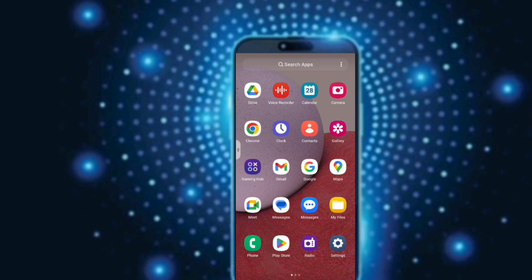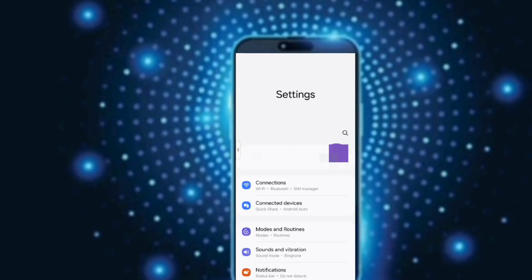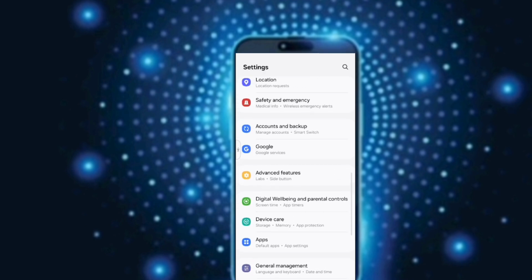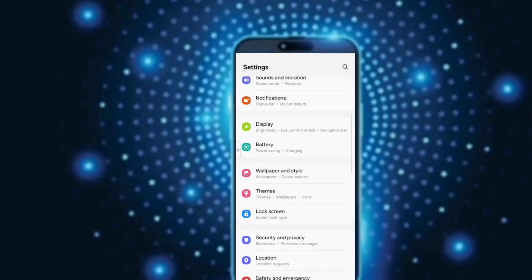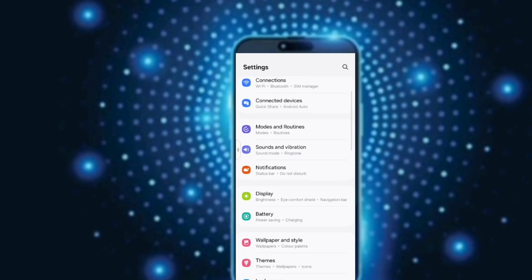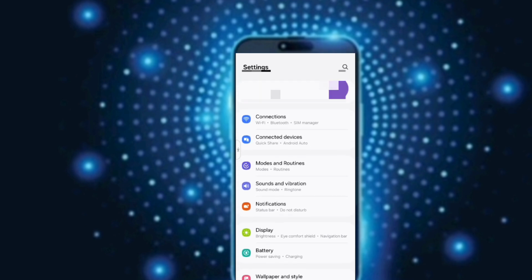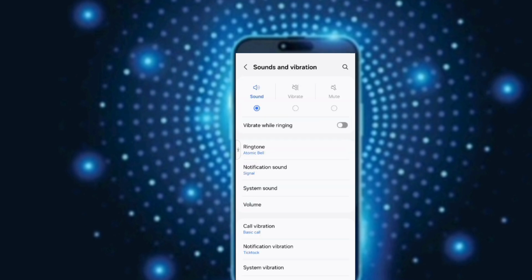Now let's get started. First, open the Settings app on your phone. Scroll down and tap on Sound and Notification. Sometimes it may just be called sounds. Next, tap on Notification Sound.